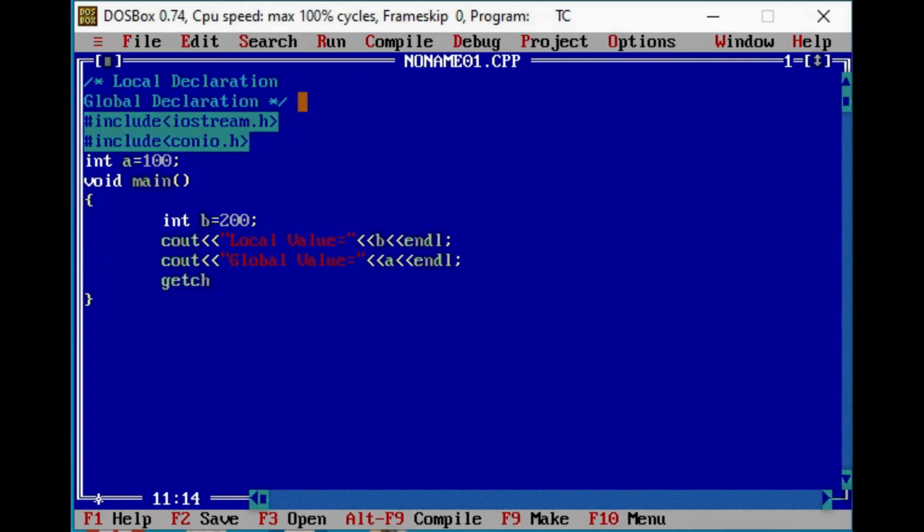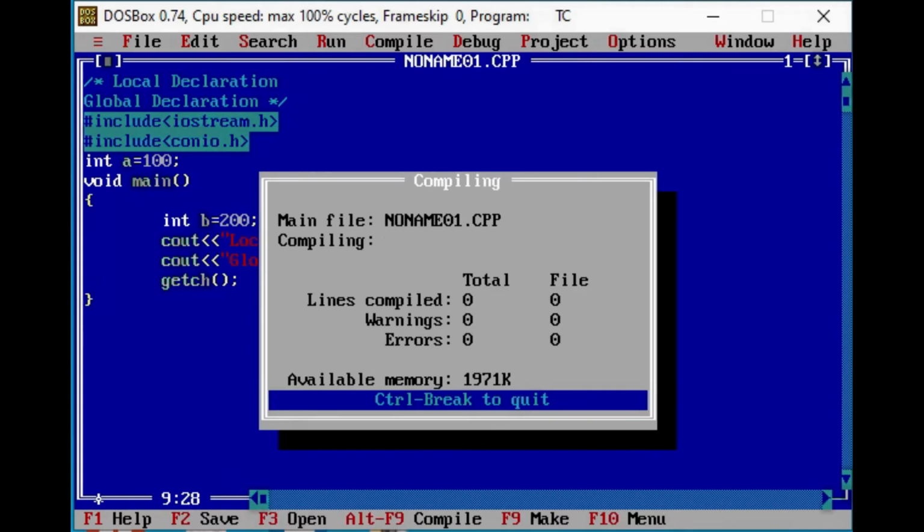Now at the end, getch. So here, by the b variable we are going to access the local variable, and variable a is the global variable, so here we are going to access the global variable. You can see in the output that local value is equals to 200 and global value is equals to 100. Okay, firstly we will run the code.